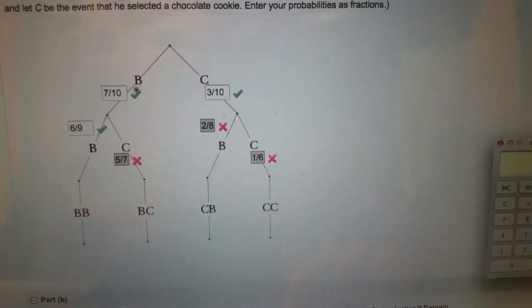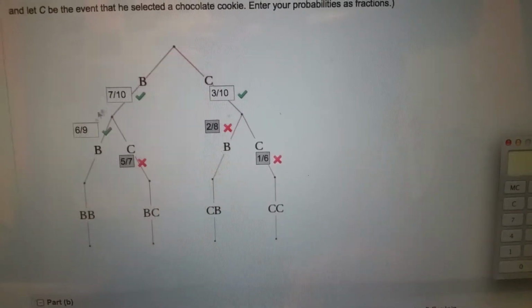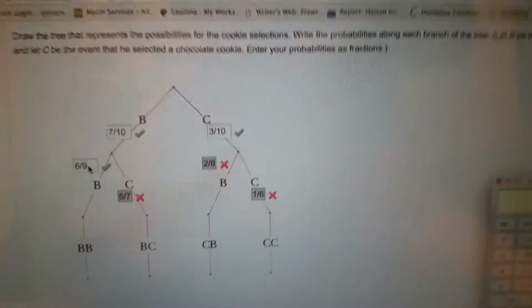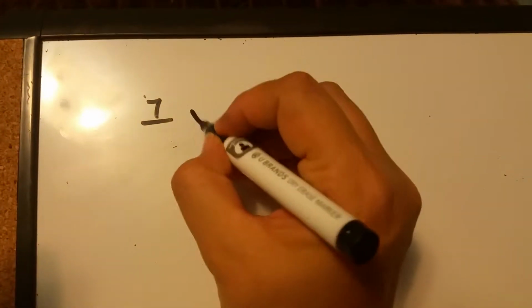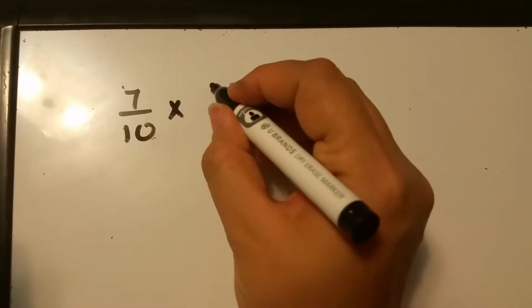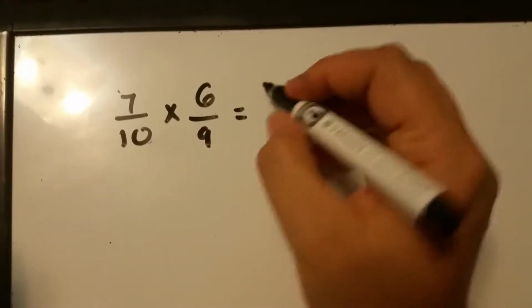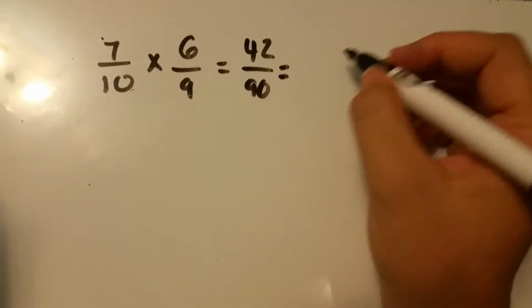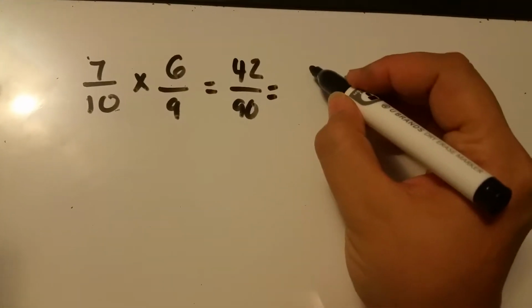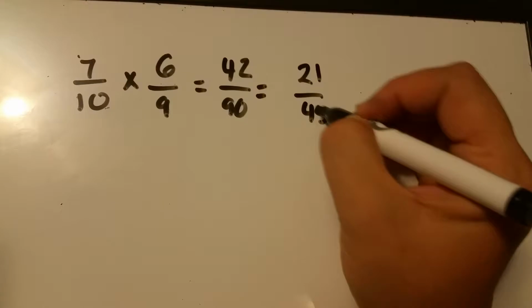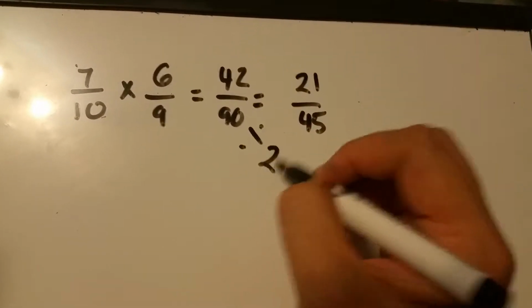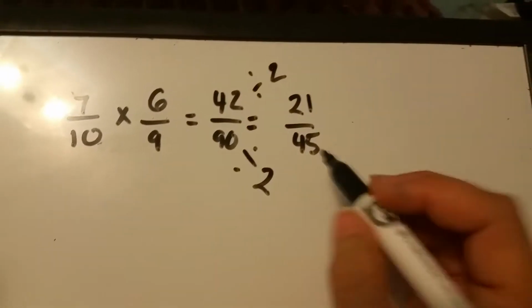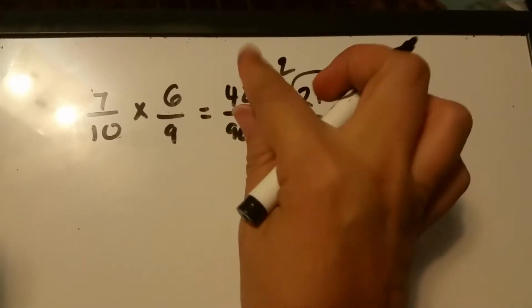So we follow this line here, BB, and we multiply these together, the 7 over 10 times the 6 over 9. 7 tenths times 6 ninths equals 42 over 90. Break that down. We got 21 over 45. See, I divided both by 2. Okay, yeah, so that's reduced. Probably if you put the 42 over 90, that would have been fine.